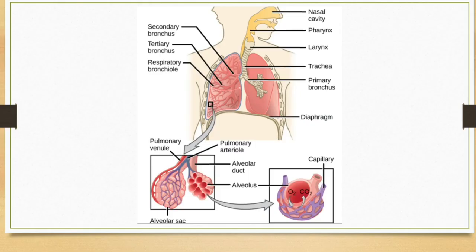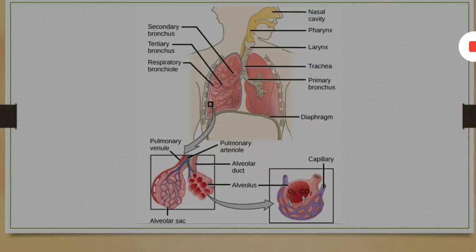The conducting part of the respiratory system starts with the external nostrils and goes up to the terminal bronchioles. It transports the atmospheric air to the alveoli, clears it of foreign particles, humidifies it, and also brings the air to body temperature. The exchange part of the respiratory system consists of the alveoli and their ducts. The exchange part is the site of actual diffusion of oxygen and carbon dioxide between blood and atmospheric air.